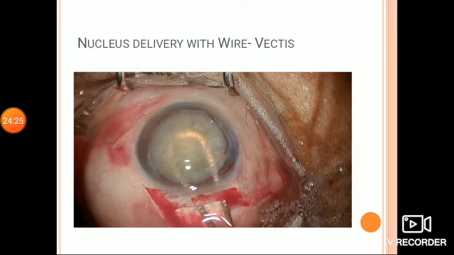In small incision cataract surgery, the nucleus can be extracted by various methods. The first is the irrigating Vectis method, second is the Blumenthal technique, third is the phaco sandwich technique, fourth is the fish hook technique, and fifth is the phacosection technique. Here you can see the use of a wire Vectis to prolapse or extract the nucleus from the anterior chamber.